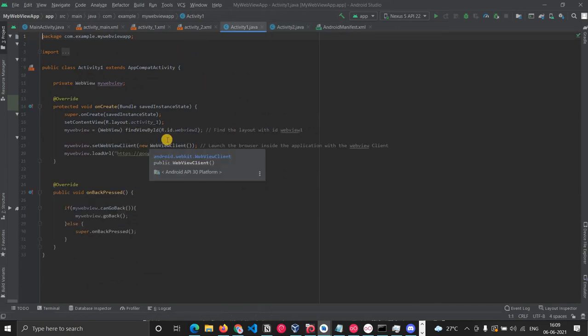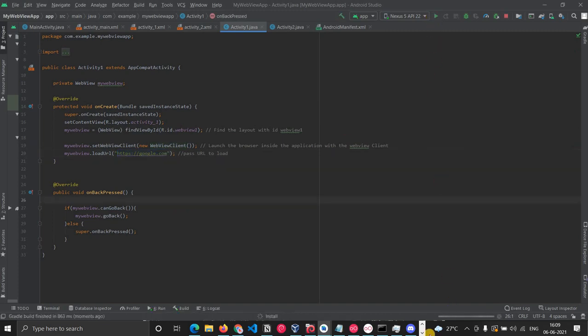So this is the application. We will look into activity one first, which is basically a simple web view, which will load Google. In the onCreate method, we have declared the web view. You can see webView.setWebViewClient. We have used WebViewClient here, and then we are loading this URL, google.com. So if you fire this up,